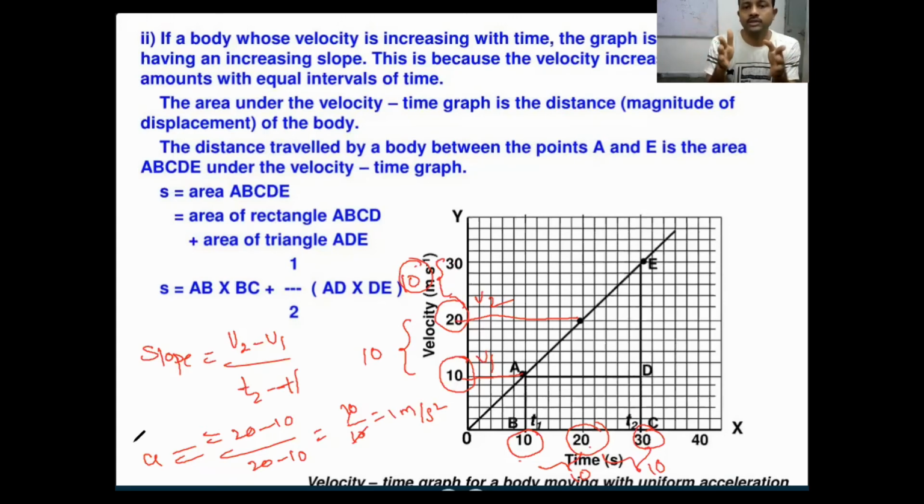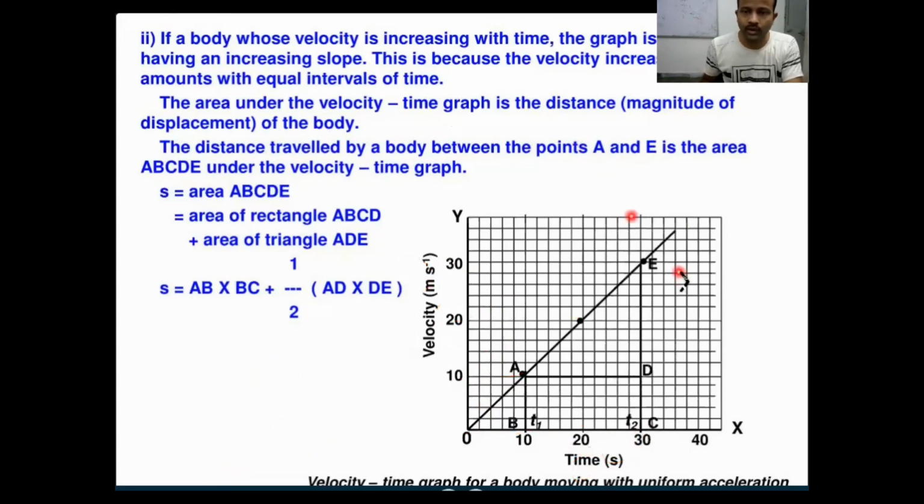So at 0 seconds the vehicle speed is 0. The body is starting from rest, which means the velocity of the body here is 0, right? Within 30 seconds the body reaches 30 meters per second. That indicates your body is moving with uniform acceleration.